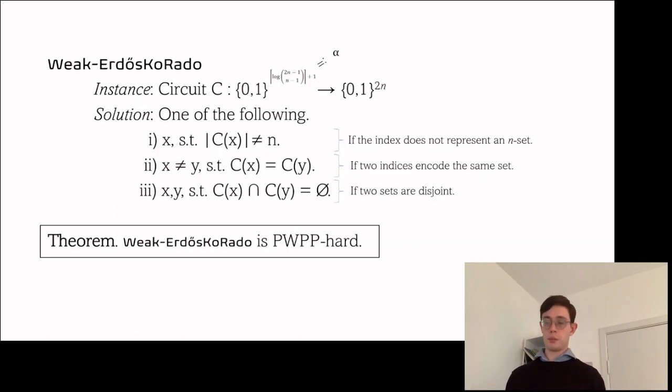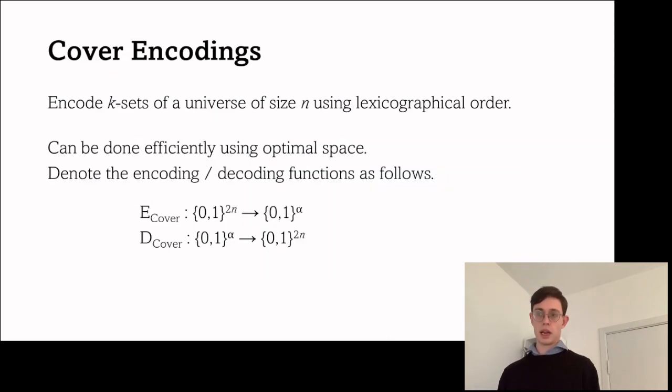We want to map back and forth between collisions and these three conditions, so we're going to use cover encodings. Cover encodings allow us to encode, so we have a universe of some fixed size n, and we are only interested in k-sets of this universe.